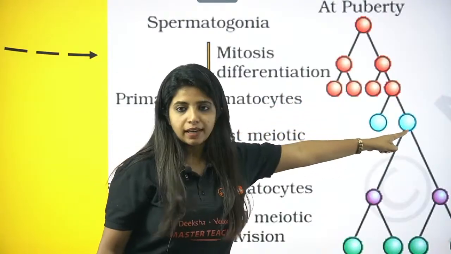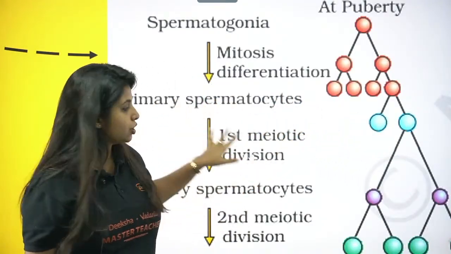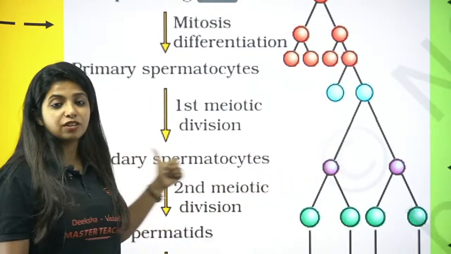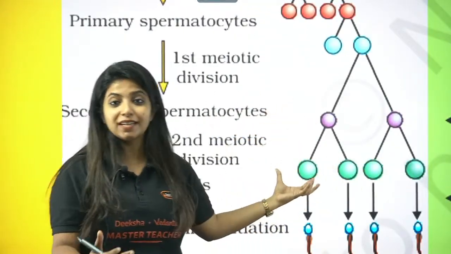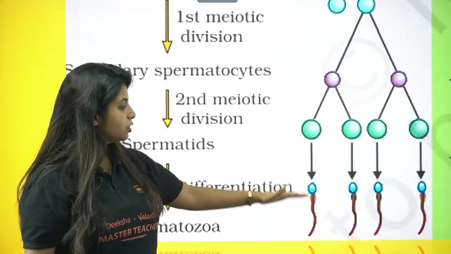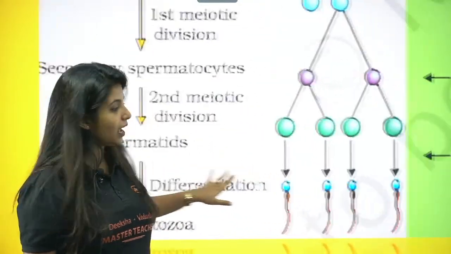The primary spermatocyte undergoes the first meiotic division, and you get two cells. What are they? The secondary spermatocytes. The secondary spermatocyte undergoes division, and you get round cells. What are they? Spermatids. Spermatids convert into spermatozoa, and that is the differentiation that happens over here.